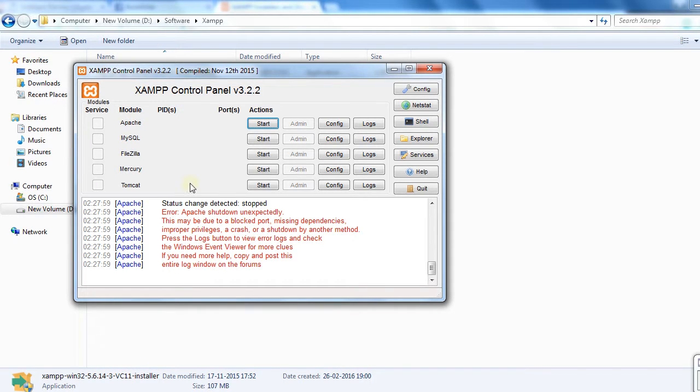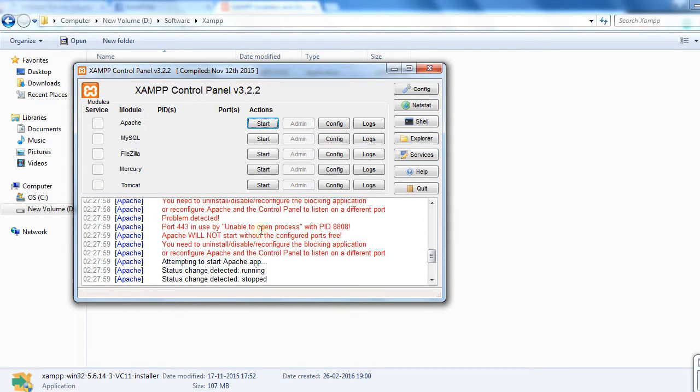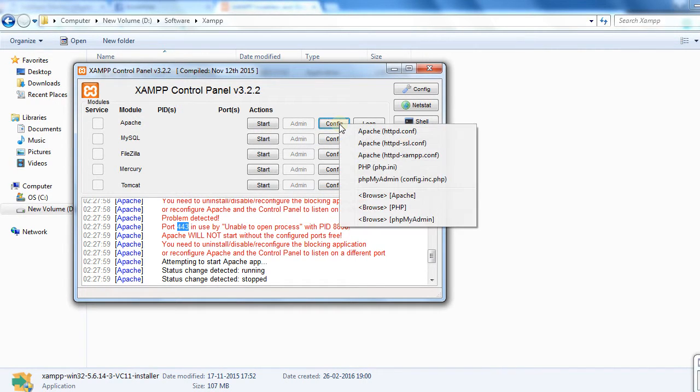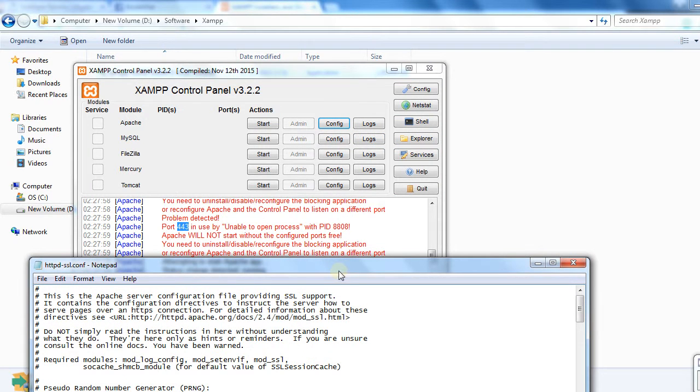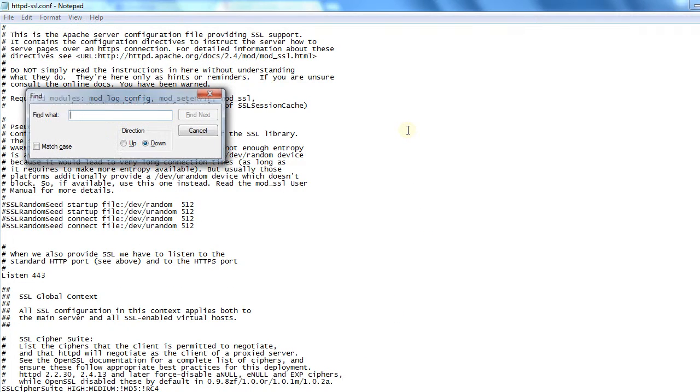You can see the error, the port number 443 and PID 8808. So to solve this error, you have to go in config. Just click on SSL config. Just search for 443. You will find 443 here. Just replace it by some other port number. I will replace it by 487. Search next.